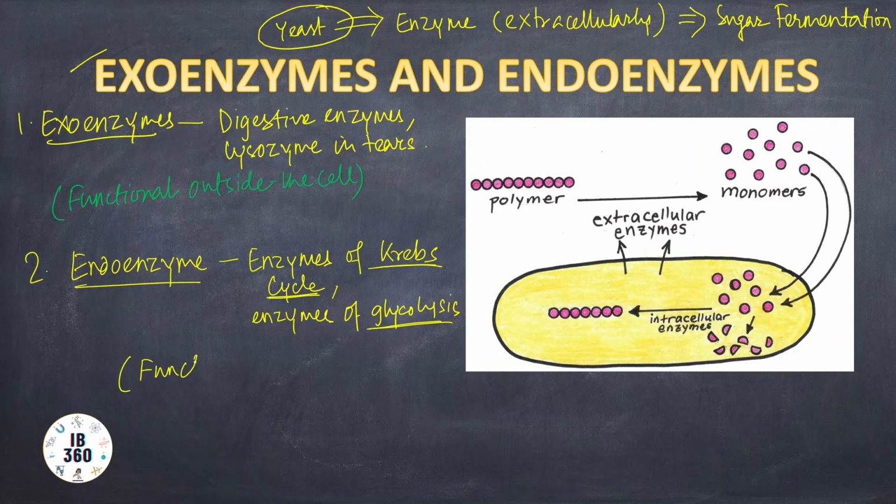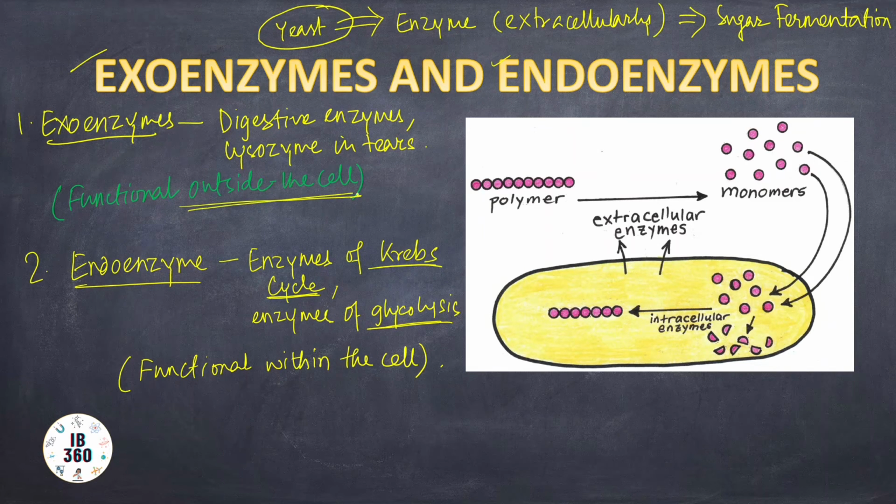So they're endoenzymes. So this is the overall idea of exoenzymes and endoenzymes. In fact, the enzyme which Buchner discovered was also an exoenzyme because it performed outside the yeast cell. It was functional outside the cell.